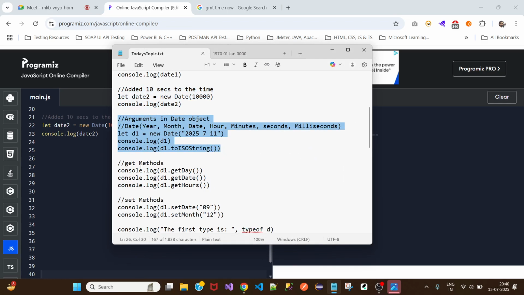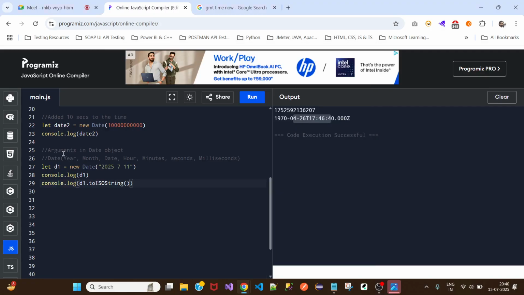Arguments are nothing but parameters. So here we can pass in year, month, date, hour, minutes, seconds, and milliseconds. We can pass all these as parameters.